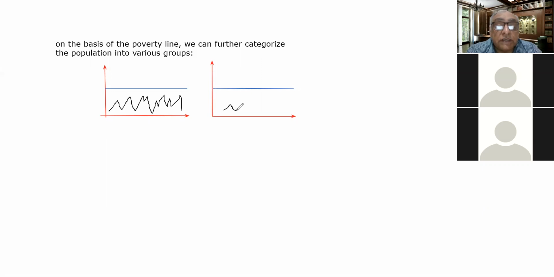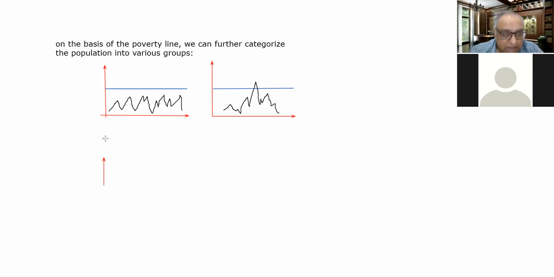One person is sitting here, one here, one here, one here, one here, one here, and one person is here. So it can be like this also. This is the actual condition of the persons who are living there. And the next condition can be like this.